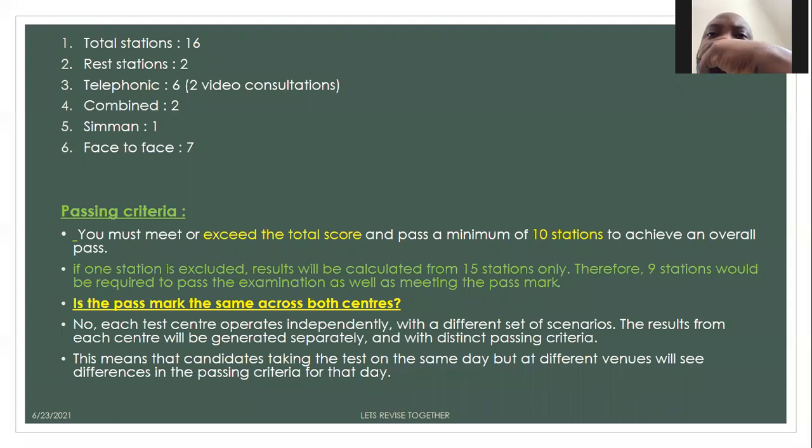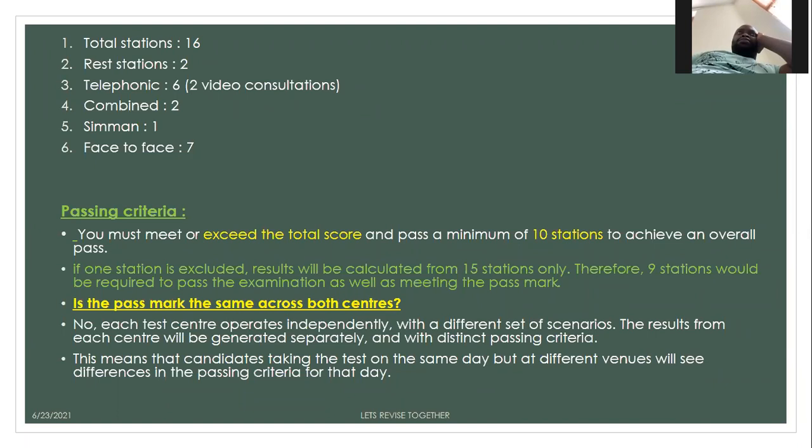Okay, so let's discuss the passing criteria briefly. In order to pass, the minimum passing criteria is to pass 10 stations, and you also have to meet or exceed the total score. For example, if the total score is 91, you have to exceed this score along with passing 10 stations. So if you have passed 10 stations but your total score is 90, then unfortunately you are not going to pass PLAB 2. You have to fulfill both these criteria.